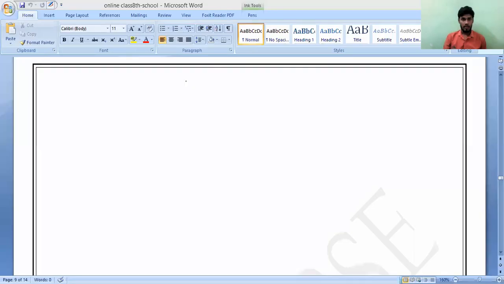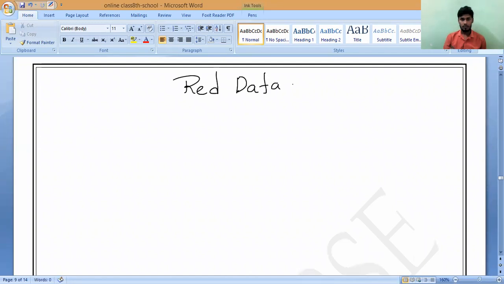In today's class, the first concept is what is red data book. Please, all of you keep the heading red data book. Let us discuss what the meaning of this red data book is.